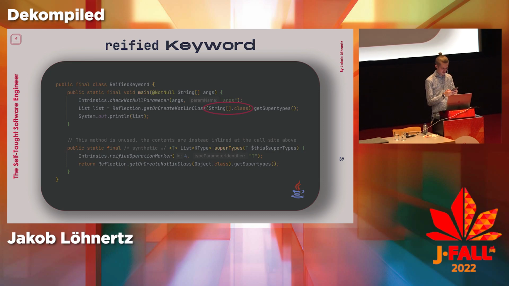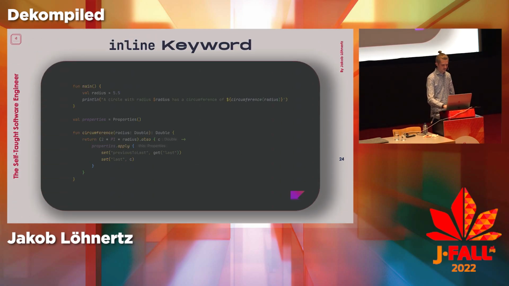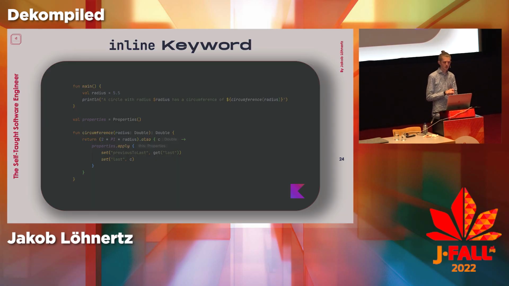Let's see. Inline keyword, okay. There's not that much to explain because you already saw the other example, but let's do it anyway. Actually, there's a good example here. Here I'm using these scope functions also and apply, which internally look something like this. If you're not aware of what that is, I think that takes a bit too long to explain now. There's actually a video on the YouTube channel about this, so you can check that out.